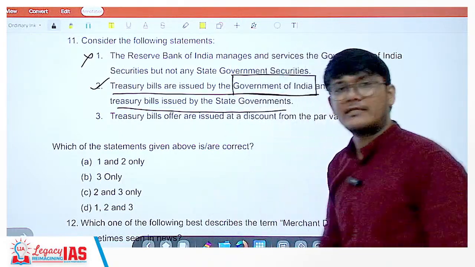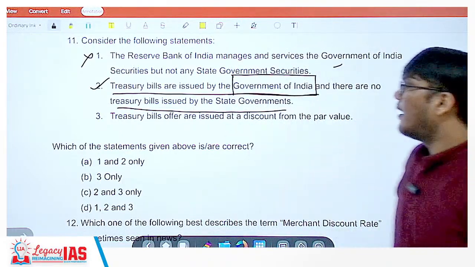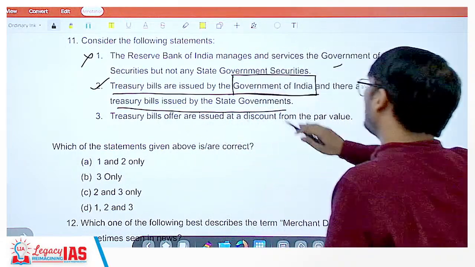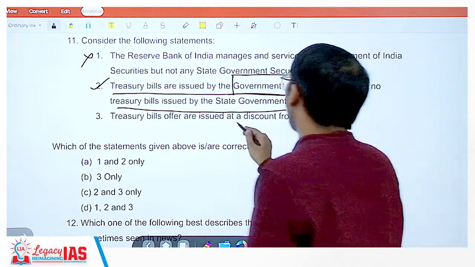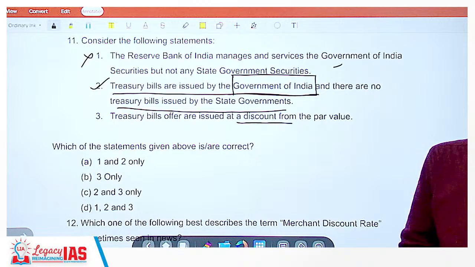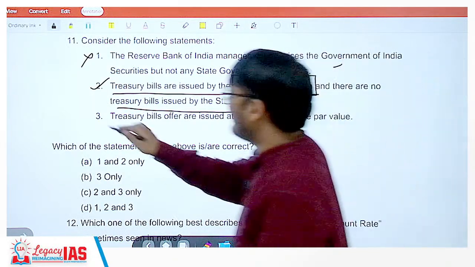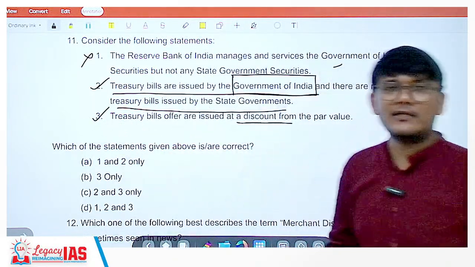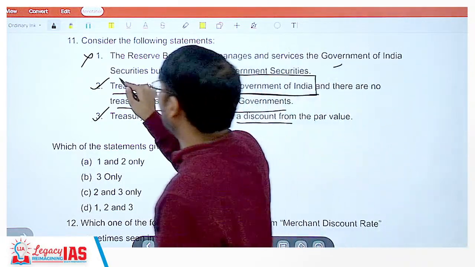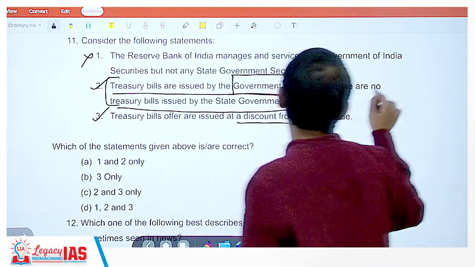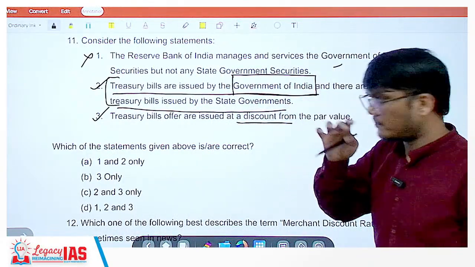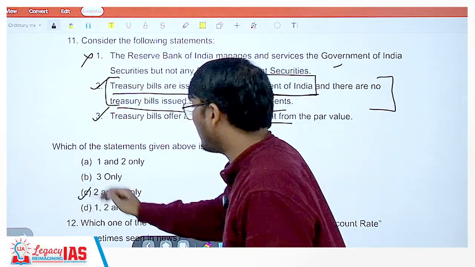Mark this down, it's there in your book as well. Treasury bills are issued at a discount from the par value. So you will get it at a discounted rate. Now it's a very factual question. It's mentioned in your book. You should know that. You cannot, let's say for example, use any logic to understand whether it is issued by only Government of India or not. Okay. So the option here would be C.